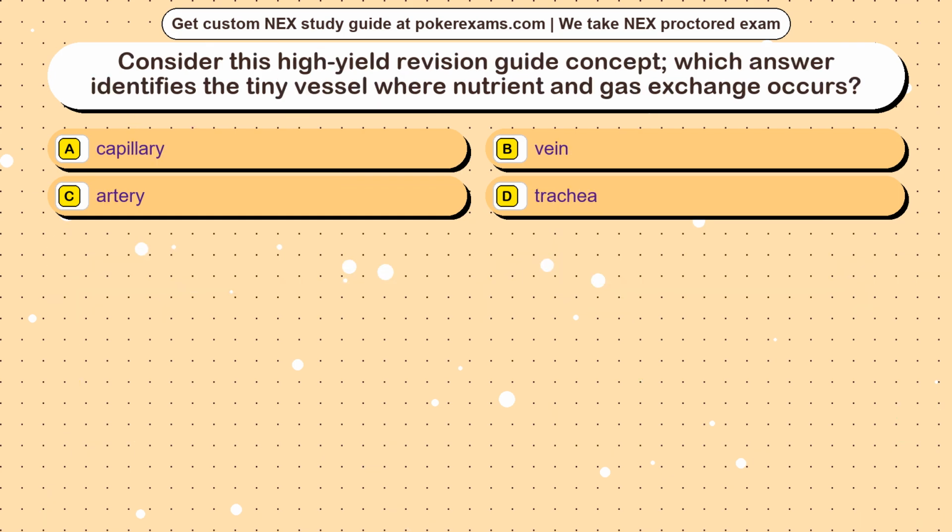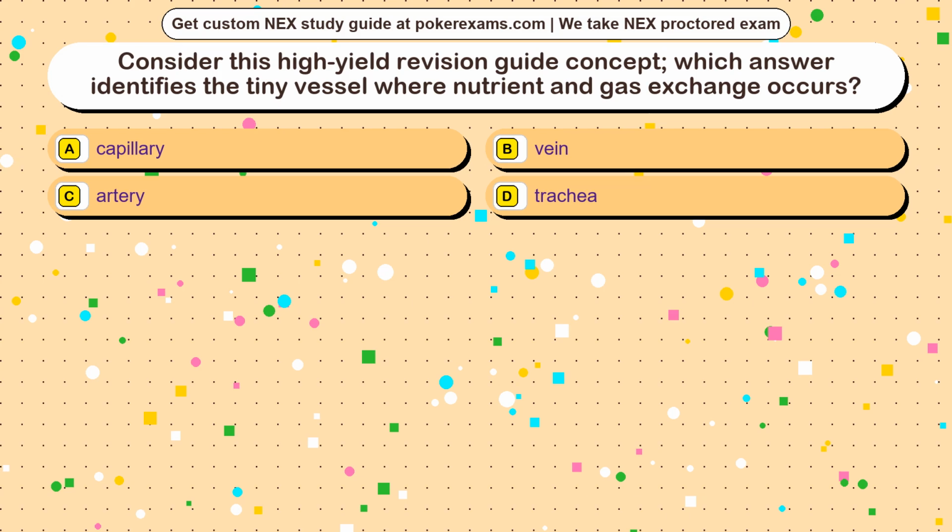Question 18. Consider this high-yield revision guide concept. Which answer identifies the tiny vessel where nutrient and gas exchange occurs? Option A, capillary. Option B, a vein. Option C, artery. Option D, a trachea.